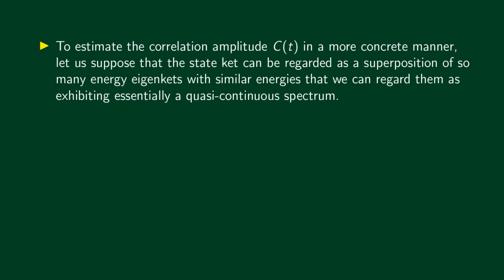We can now estimate the correlation amplitude in a more concrete manner. For this, let us suppose that the energy eigenvalues corresponding to our basis vectors are not very different from each other. We assume that the energy eigenvalues, E_a', E_a'', E_a''', etc., are not very different from each other.